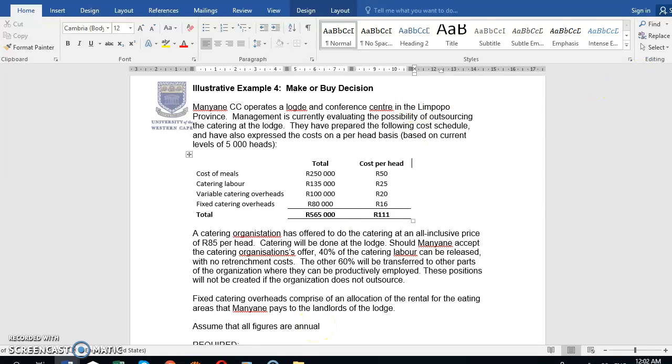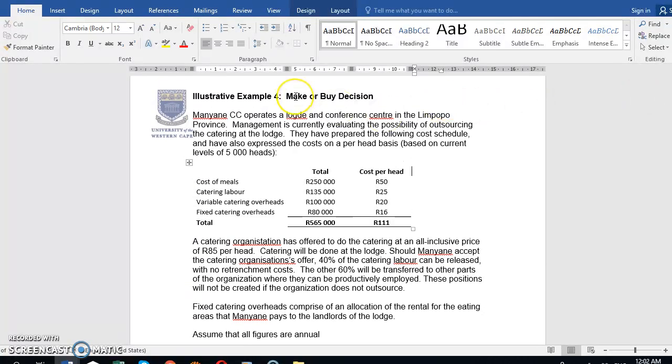So still on relevant costing, and we are now on illustrative example 4, which is really a make or buy decision. Even though it seems like a different decision, the principle is still the same. The principle is, what are the cash flows under one alternative, and what are the cash flows under the next alternative. If the cash flows differ between the two alternatives, then those will be relevant cash flows, and effectively you add up the relevant cash flows, and that will give you the decision that you need to make. Alright, so in this case it's make or buy.